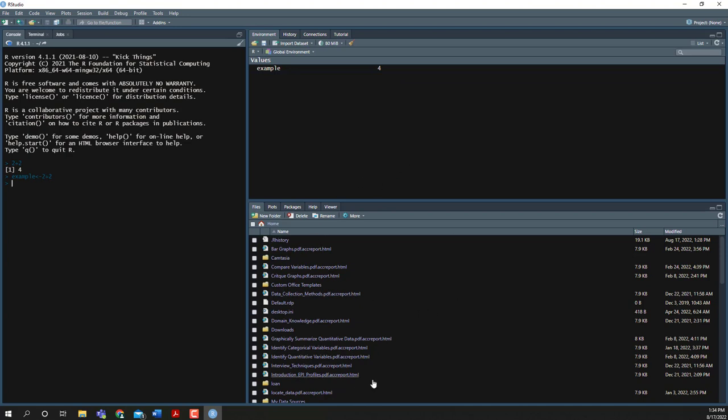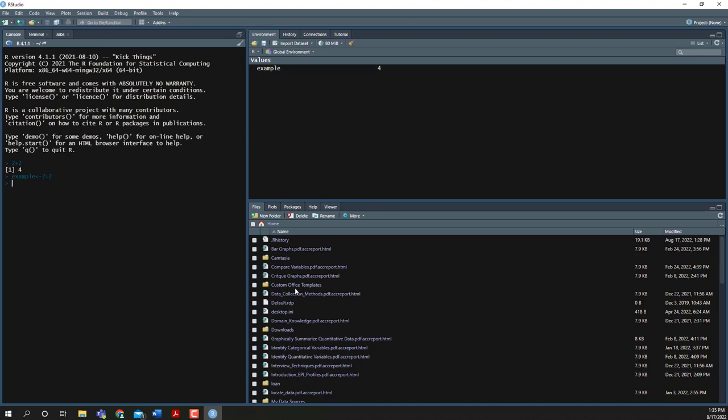This bottom window here is really useful. It does a couple different things. One of the things that it does is it serves as a file navigator, and you can navigate through different files on your computer, and I'll show you how to do that in a bit. This is also where different plots that you create will pop up, and help information will pop up in this bottom window, so lots of different things happen here.